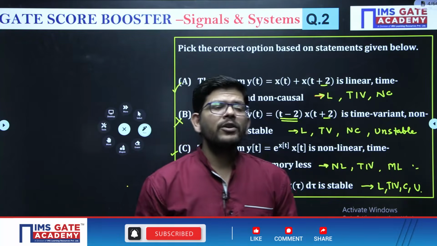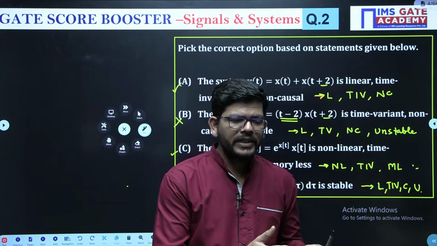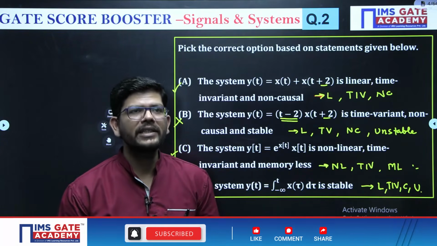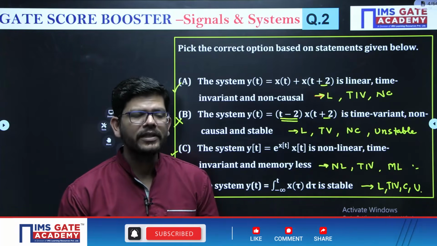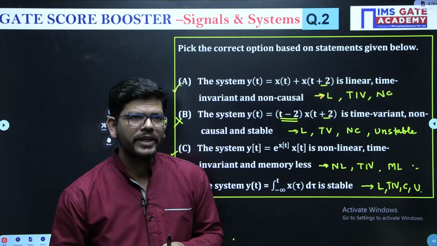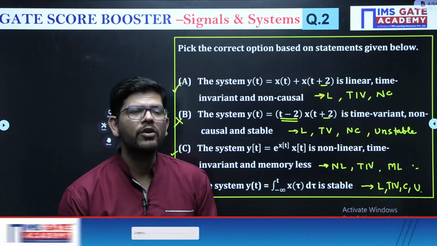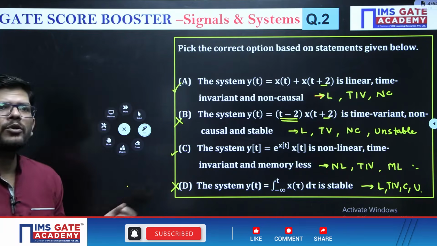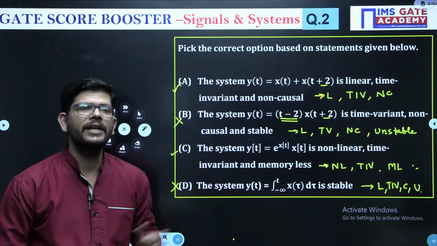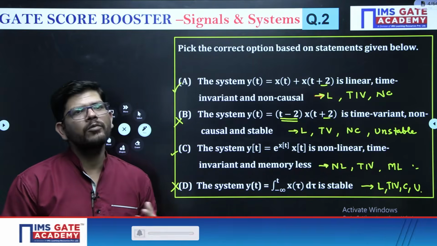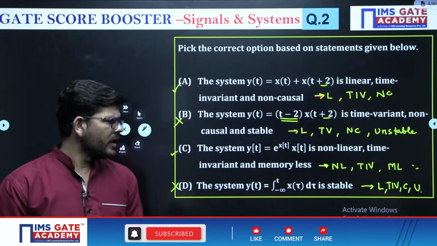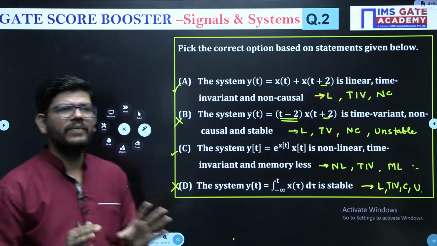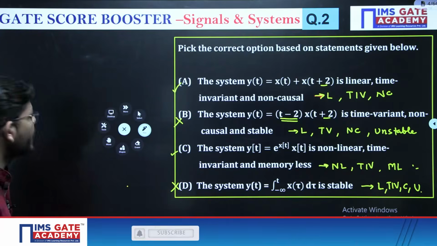To see causal or non-causal, output should depend upon present and past values of input. It should not tell future. Means there should not be any scaling, there should not be any reversal, there should not be positive time shifting, plus 2, plus 3 type of things should not be there. For stability, bounded input, bounded output stability is being discussed here. If you are giving bounded input, output should be bounded also, right? Integrals are unstable operator, correct? So this is how, remembering these facts, you can solve this question. I hope it is clear.